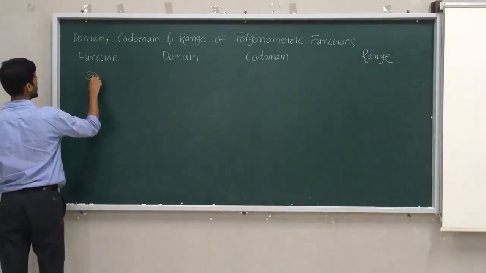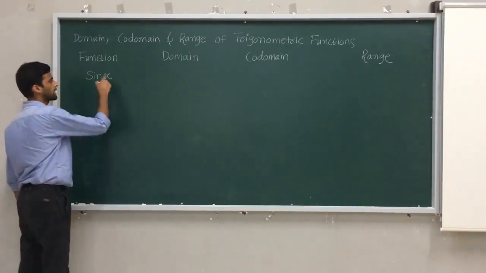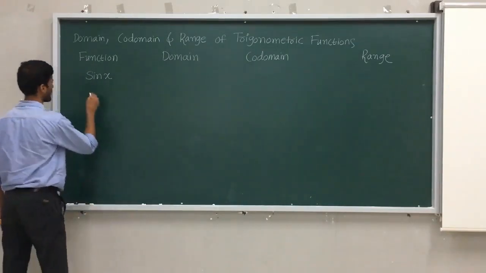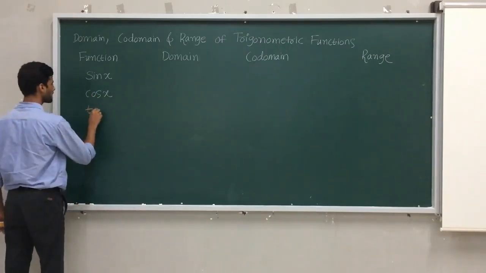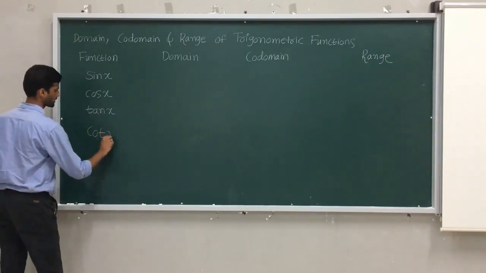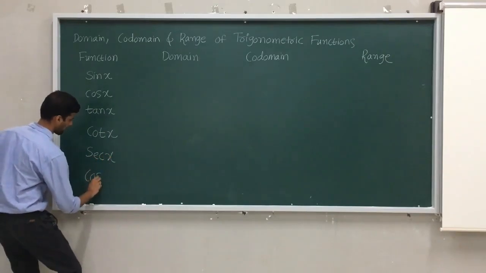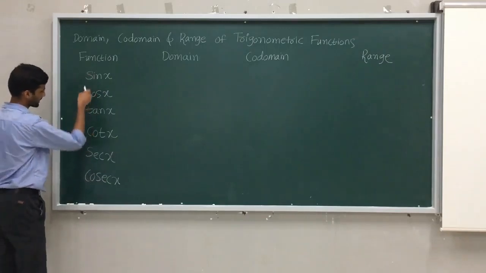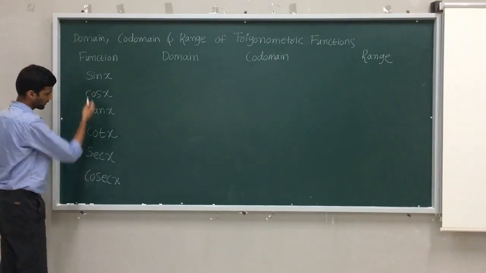Let me write sin x or sin theta. In some textbook they have given theta. Here I am using x in place of the angle theta. You may write that as theta also. So sin x, then cos x, then tan x, then cot x, then sec x, lastly cosec x. You may write sin x, cos x, cot x, tan x, or you may write sin x, cos x, sec x here, cosec x here, tan, cot last. It's your wish. But I have written in this order.